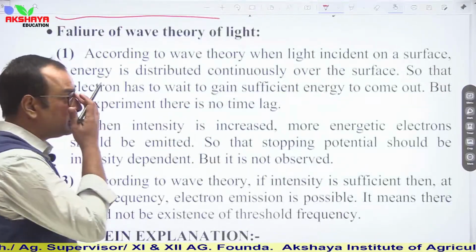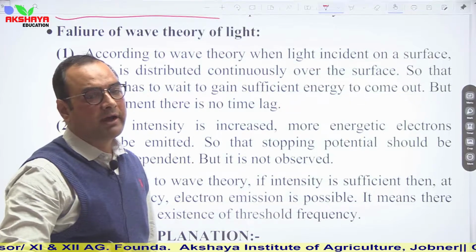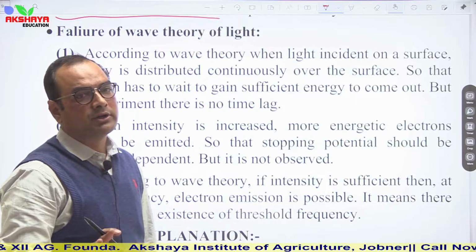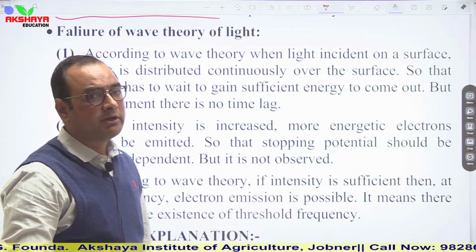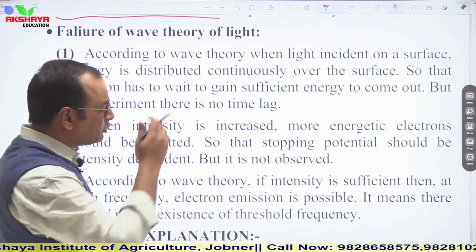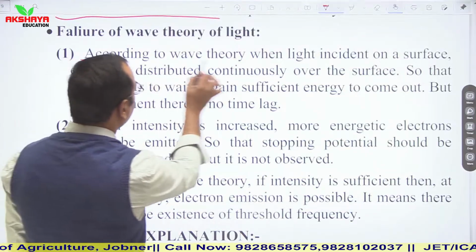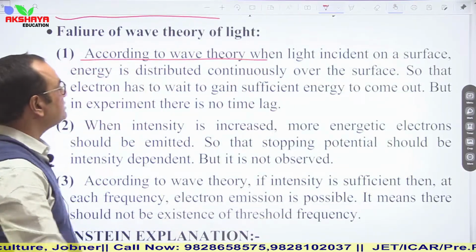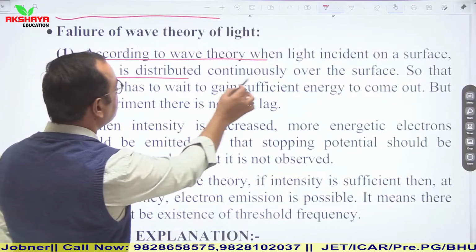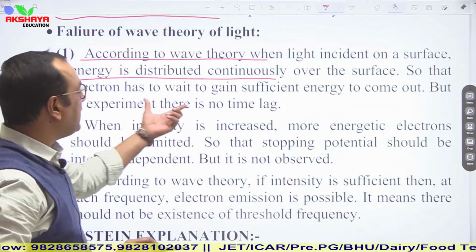Failure of wave theory. Photoelectric effect. Keep in mind, photoelectric effect was explained by quantum theory. Wave theory failed to explain photoelectric effect due to these factors. First one was, according to wave theory, when light is incident on a surface, energy is distributed continuously over the surface. So that electron has to wait.